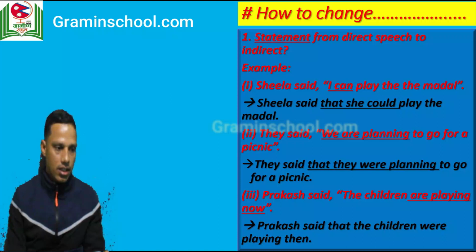Yes, you can change this as they said that they were planning to go for a picnic. Yes, you might have noticed there that conjunction, change of pronoun, change of tense, as we have already discussed. Now number third, Prakash said the children are playing now. Now you can change this into indirect as Prakash said that the children were playing then.